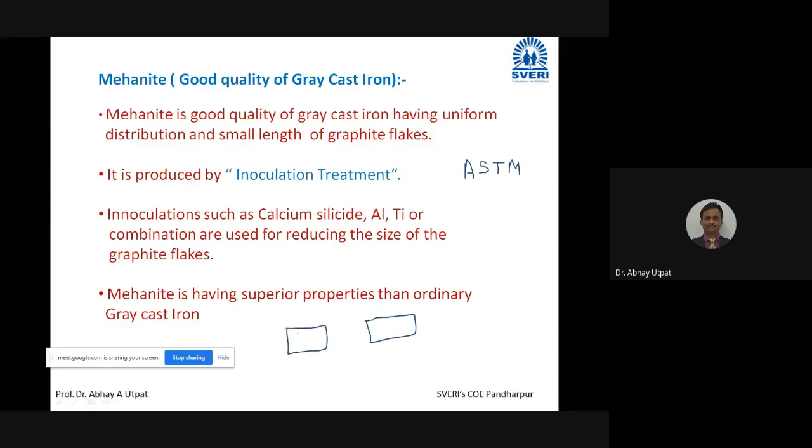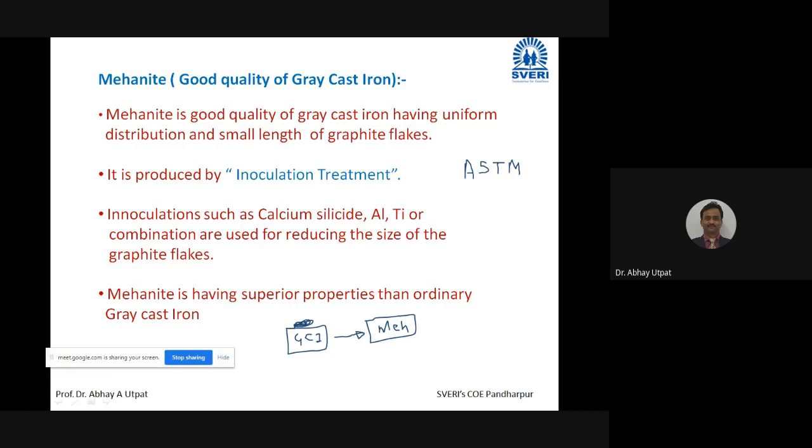This is ordinary grey cast iron. Inoculation treatment is given means what? This block is melted and then once again solidified by adding these inoculation treatment elements. This is mehanite.